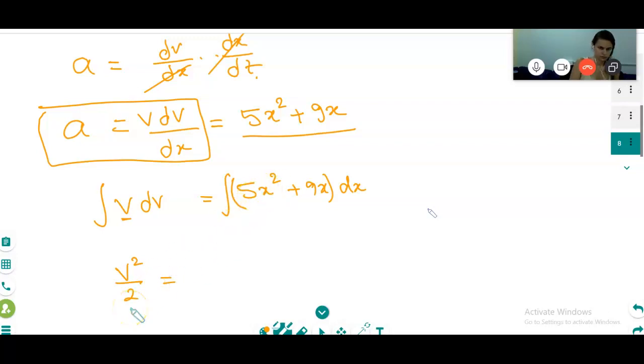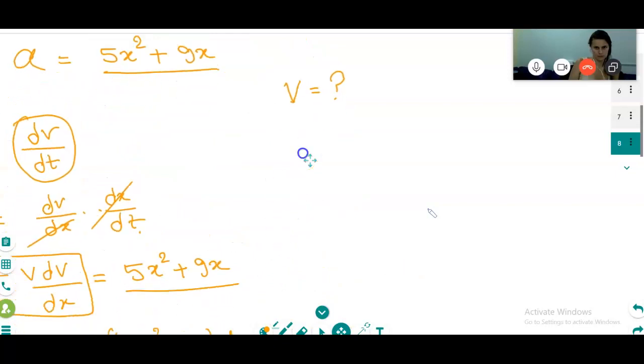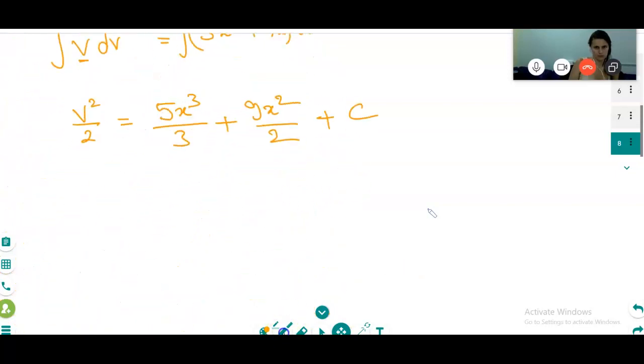Integration of 5x squared. Integration is going to be 5x cubed divided by 3 plus 9x squared divided by 2 plus C. Here the boundary condition is not given, so I will leave it in the C term only, correct? And I will mention here C is a constant.